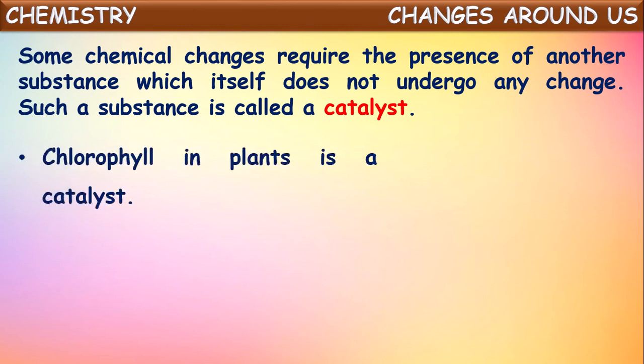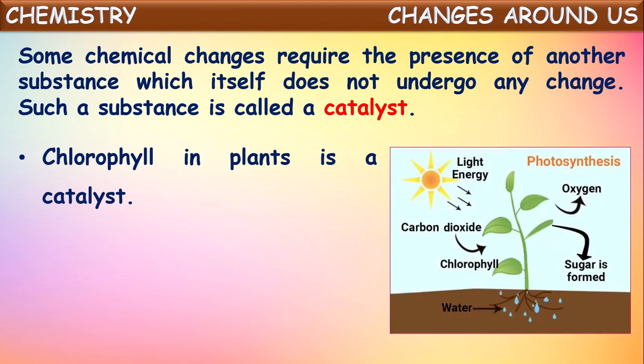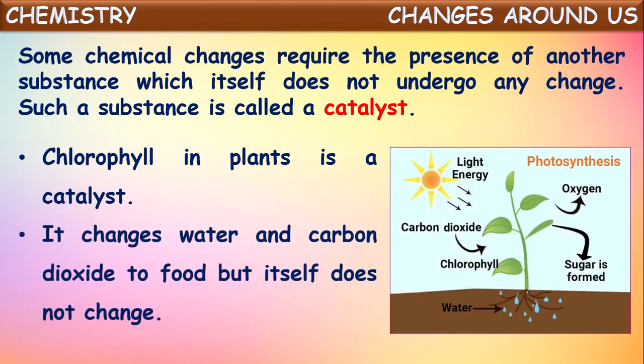For example, chlorophyll in plants is a catalyst because it changes water and carbon dioxide into food, but itself it does not undergo any change. In the presence of chlorophyll only, water and carbon dioxide combine together to form food in the form of carbohydrates, isn't it?